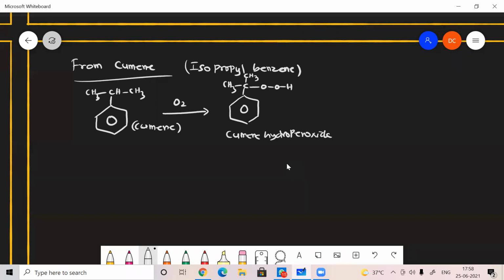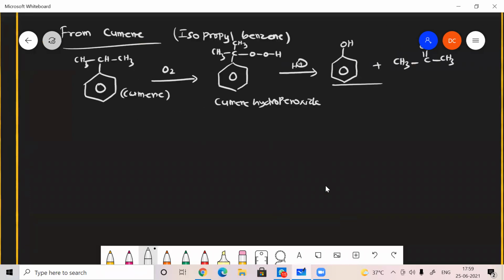Once the cumene hydroperoxide is formed, if it reacts under acidic conditions, it will form phenol as a product, along with some acetone, CH3COCH3. This is the overall product I can prepare phenol from. So this is the preparation from cumene.